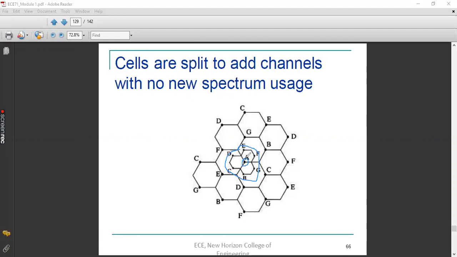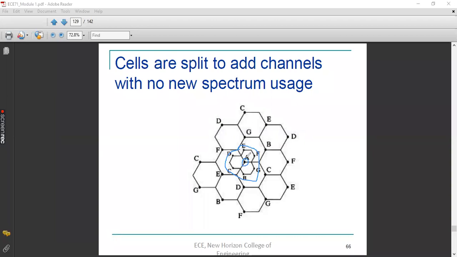A is a base station which has only limited coverage. Since the cell's coverage area is very large, the geographical area of that particular hexagonal cell is very large, it is not able to provide service to the mobile users in the fringe corners of the cell. So I need to accommodate more users and increase the capacity.